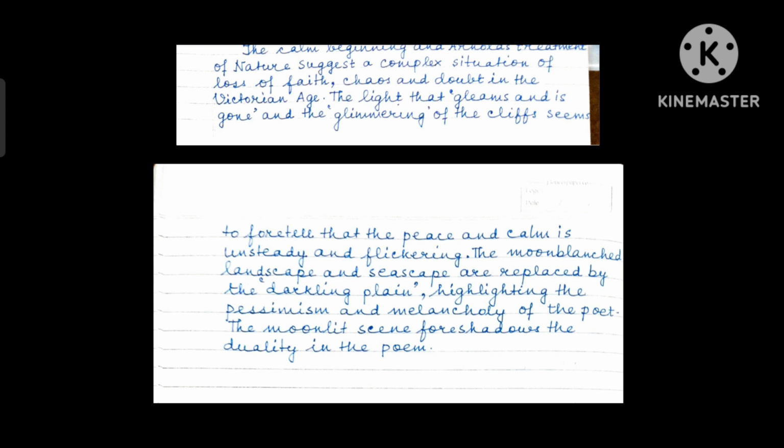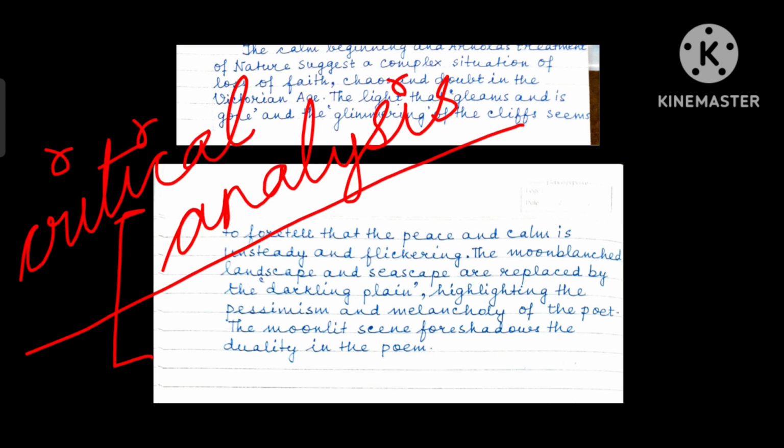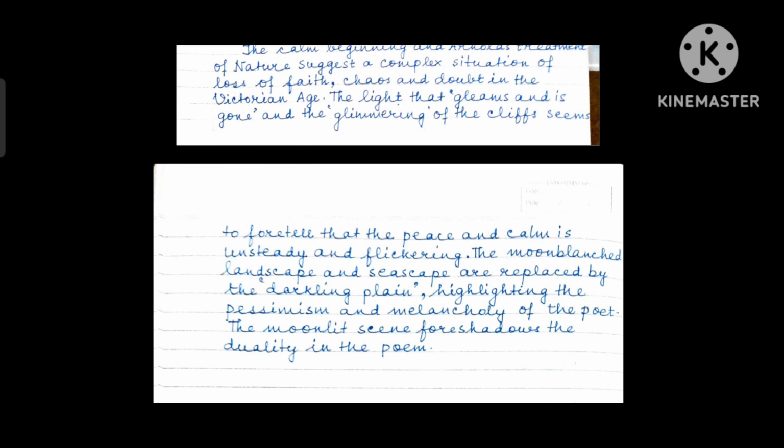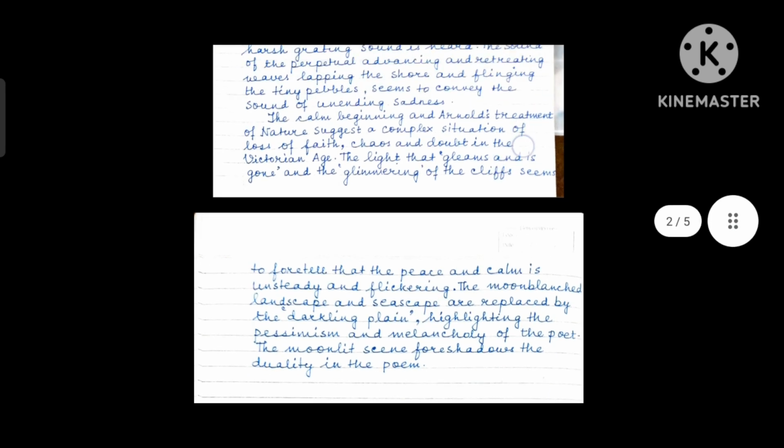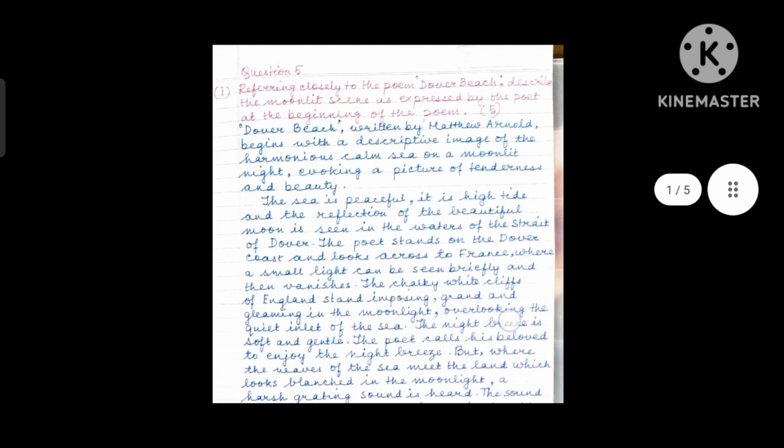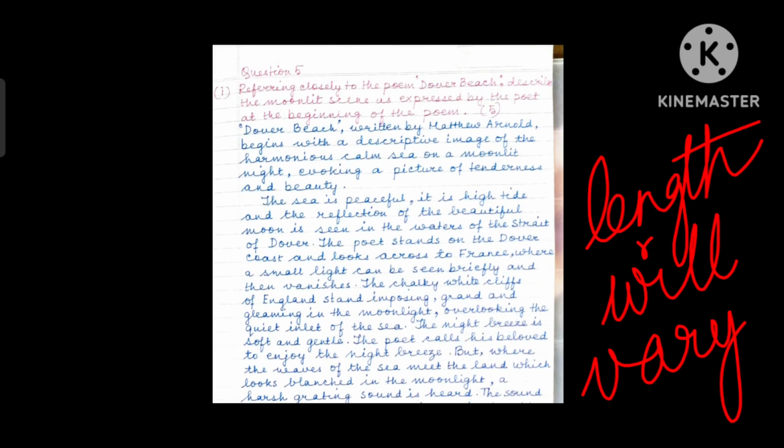this briefly. The moon-blanched landscape and seascape are replaced by the darkling plain, very important. Highlighting the pessimism and melancholy of the poet, the moonlit scene foreshadows the duality in the poem. This is the conclusion. Although this is a 5 marks answer, you will have to provide an appropriate beginning and an appropriate conclusion. So the length of each answer is going to vary depending on the question.